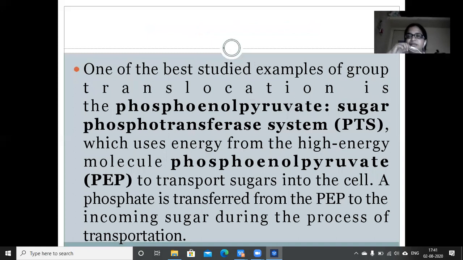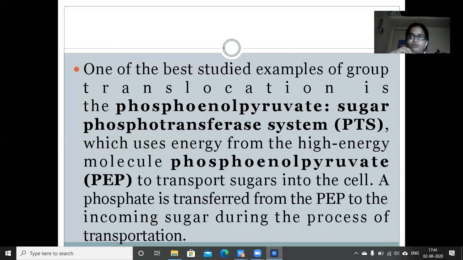So one of the best studied examples of group translocation is the phosphoenol pyruvate sugar phosphotransferase system. Here the example we are going to study is PEP, that is phosphoenol pyruvate, and the sugar phosphotransferase system, which uses energy from the high energy molecule phosphoenol pyruvate. This PTS system, or phosphotransferase system, is transporting sugars into the cell. A phosphate is transferred from the PEP to the incoming sugar during the process of transportation.